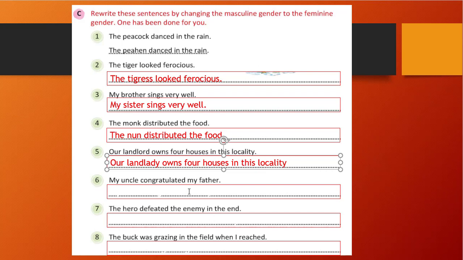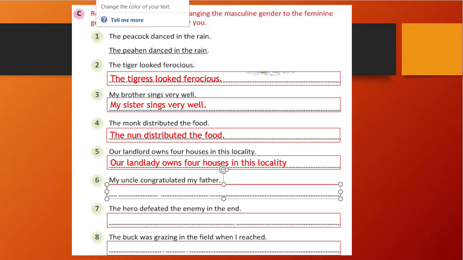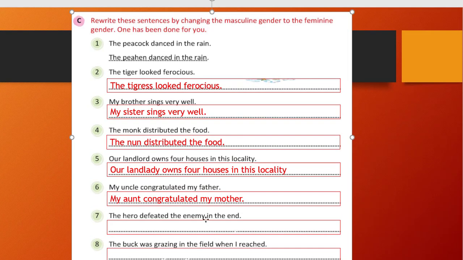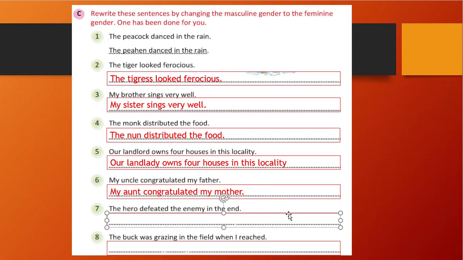My uncle congratulated my father. Here uncle and father both are masculine. We need to convert both into the feminine, right? So uncle will become aunt and father will become mother. So my aunt congratulated my mother. The seventh one. So now we will see the seventh one. The hero defeated the enemy in the end. So hero's opposite is heroine, right? So the heroine defeated the enemy in the end. And the last one is the buck was grazing in the field when I reached.